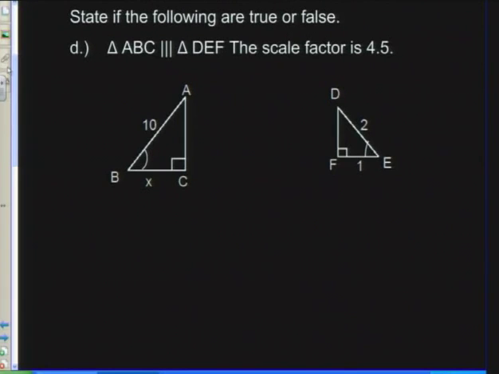The next question says, state if the following is true or false. Triangle ABC, and we're talking about similar to triangle DEF, and then they ask us, is the scale factor 4,5? Right, now, if I look here quickly, to get from 2 to 10, I clearly have to multiply by 5.